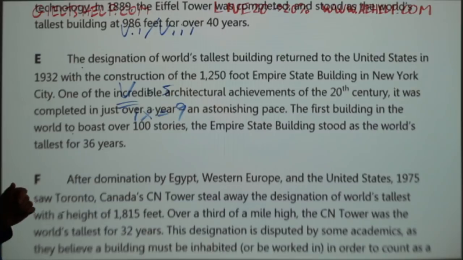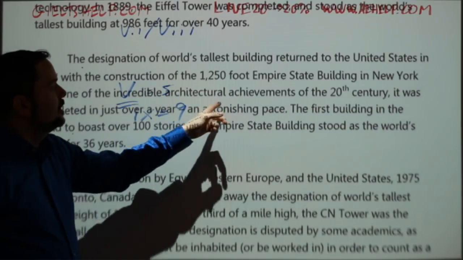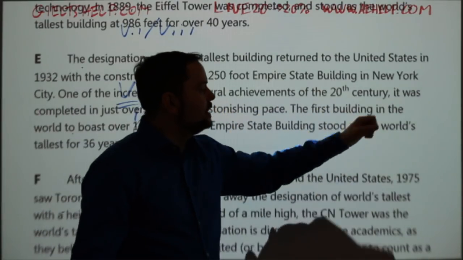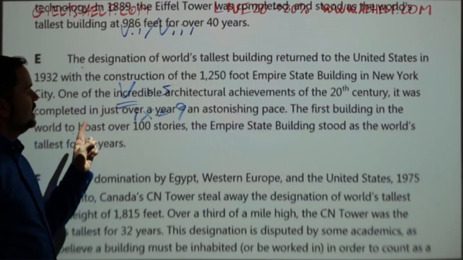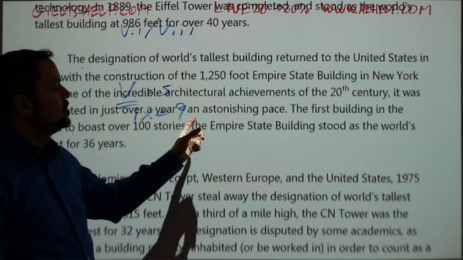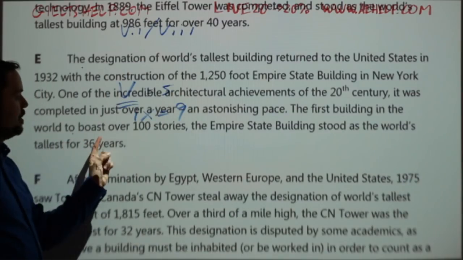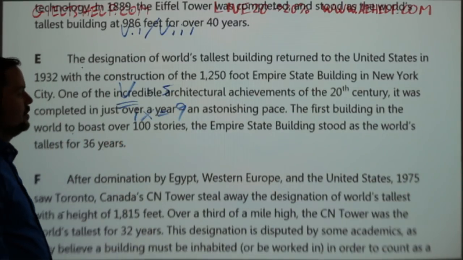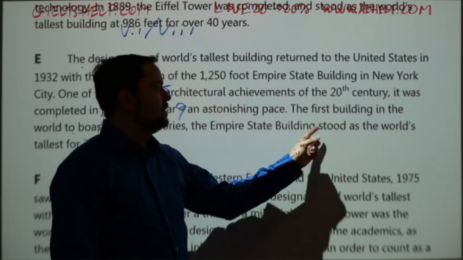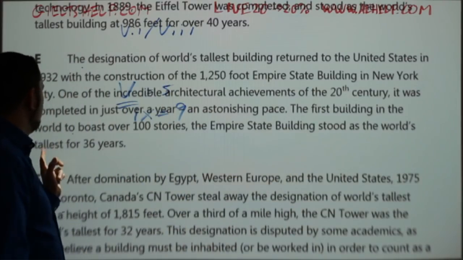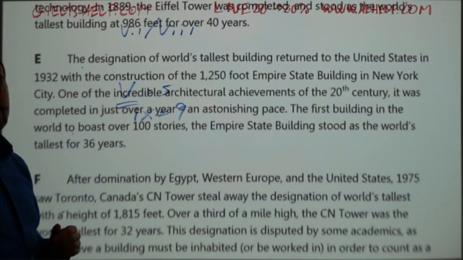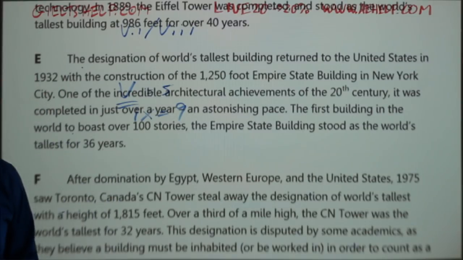So anyhow, one of the incredible architectural achievements of the 20th century, it was completed in just over a year at an astonishing pace. The first building in the world to boast over 100 stories, the Empire State Building stood as the world's tallest for 36 years.